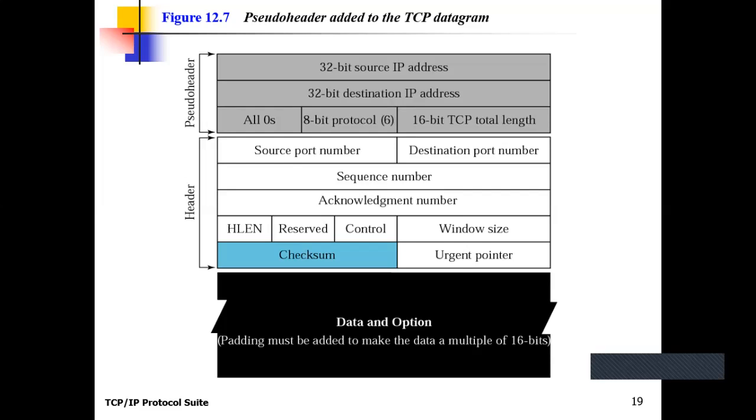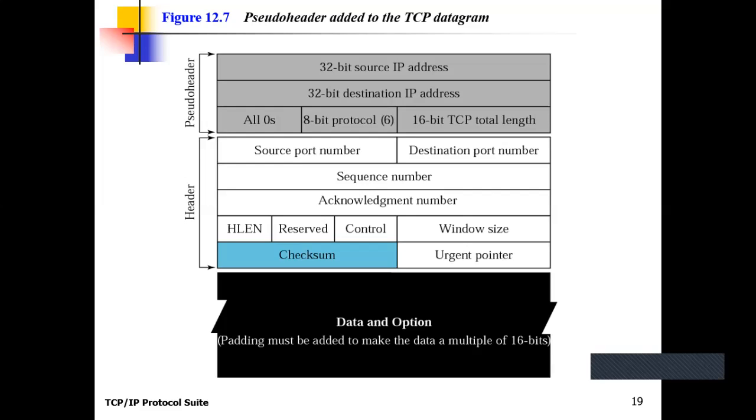After arranging the stack in 16-bit size, perform the binary addition. After getting the final sum, that final sum is converted into its ones complement. Clear? That ones complement is known as the checksum value. This checksum is put in the segment and sent by the sender.